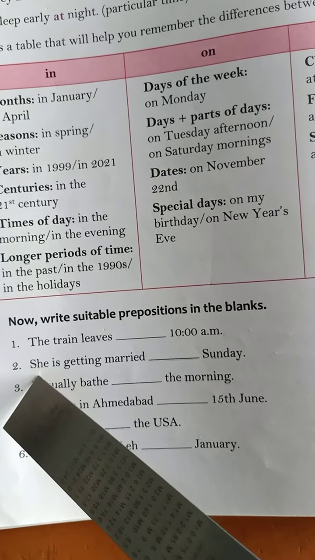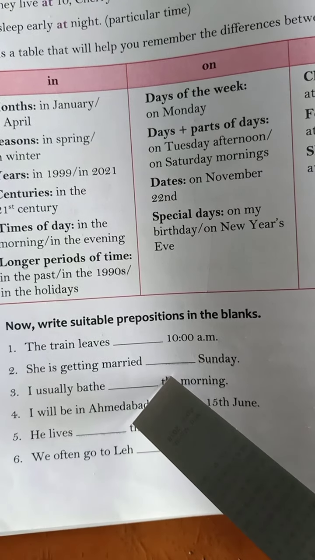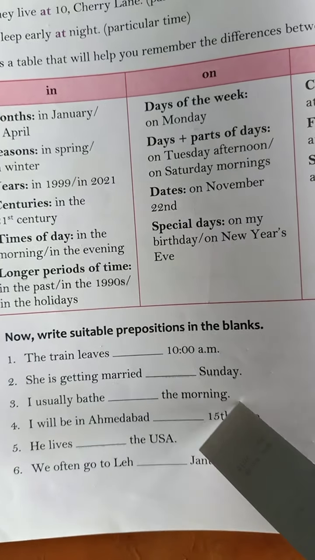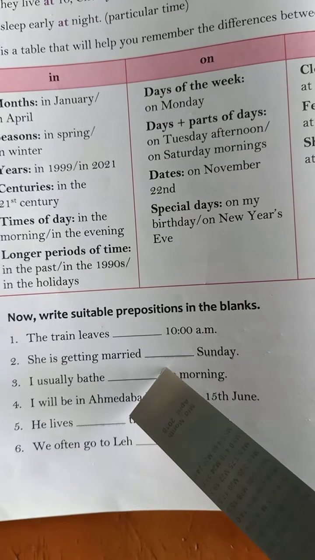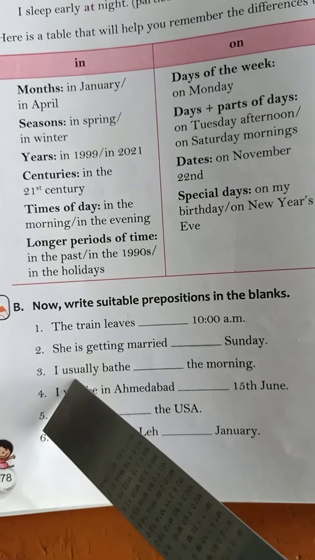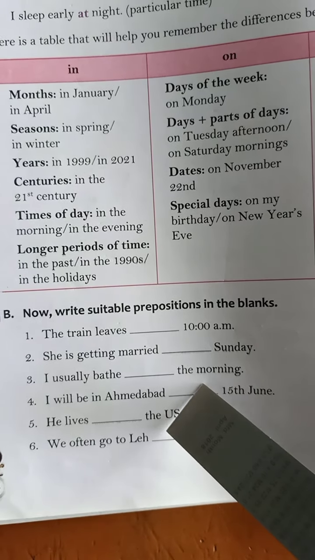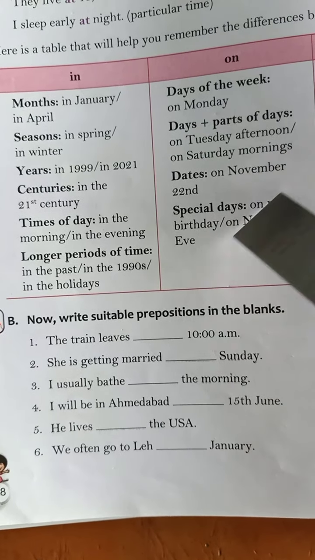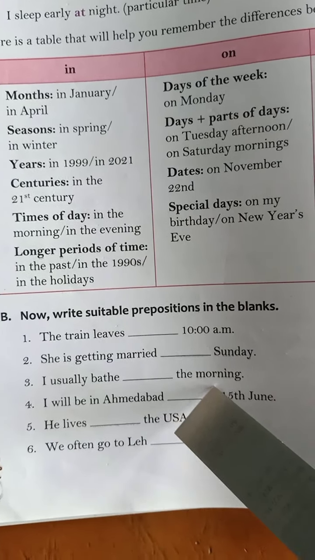Okay. Next, she is getting married in Sunday? No. See, days of the week. It is a day of the week, no? So we will use on. She is getting married on Sunday. Then I usually bathe in the morning. Okay, it is given a specific time. See, times of the day. So it is in the morning.